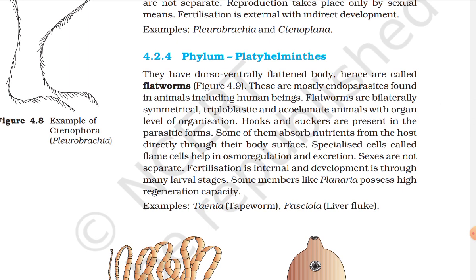Phylum Platyhelminthes. They have a dorso-ventrally flattened body, hence are called flatworms. These are mostly endoparasites found in animals including human beings. Flatworms are bilaterally symmetrical, triploblastic, and acoelomate animals with organ level of organization. Hooks and suckers are present in the parasitic forms.